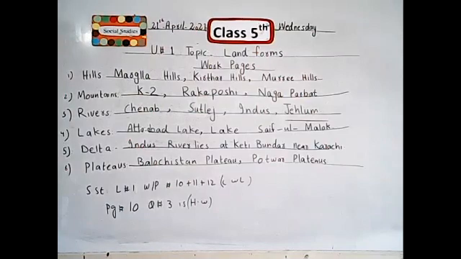Page number 10, question number 3 is your homework. There are the names of 5 rivers. You can write the information about these rivers. You write the information in at least 2 lines. Okay. I hope all of you understand that. Also note down today's work.